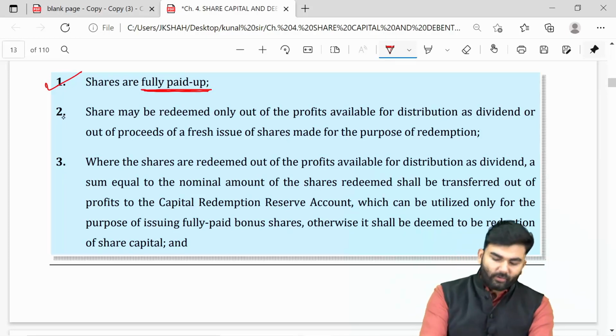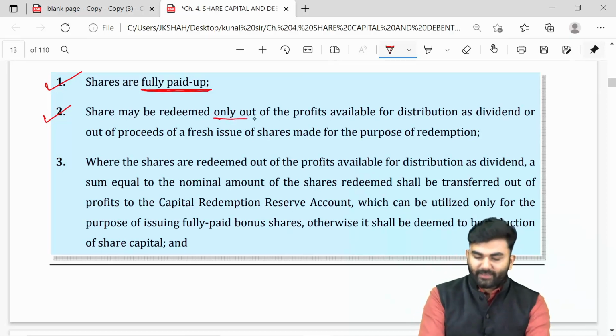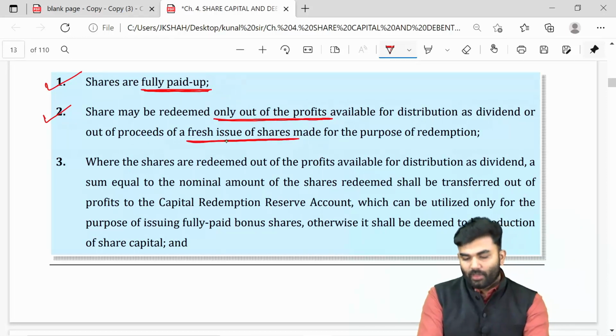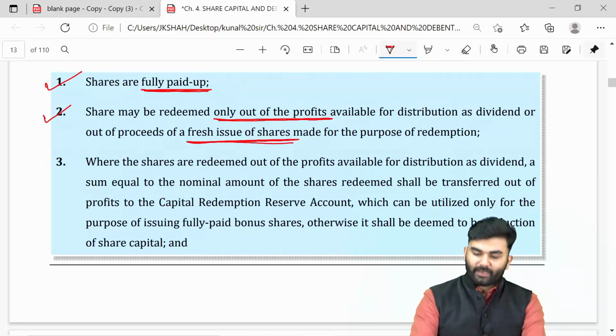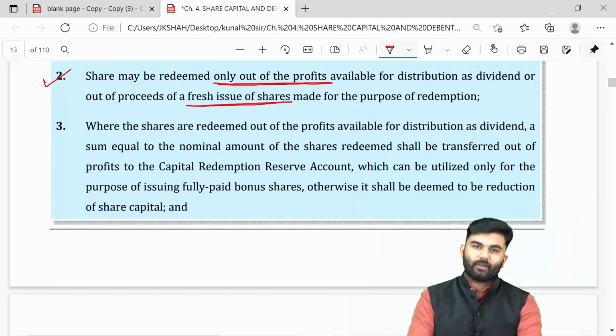The company can redeem preference shares either from the profits or through a fresh issue.